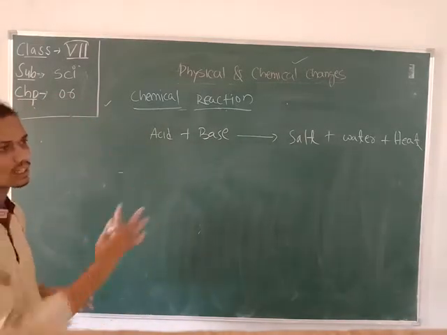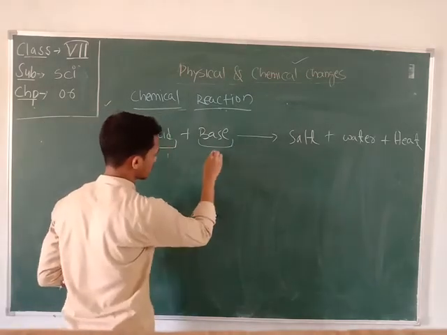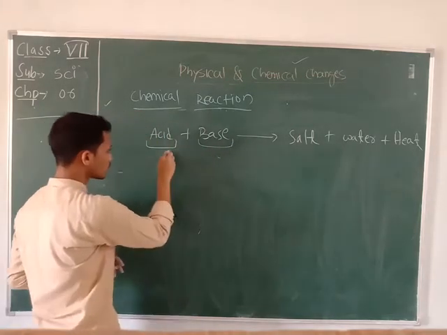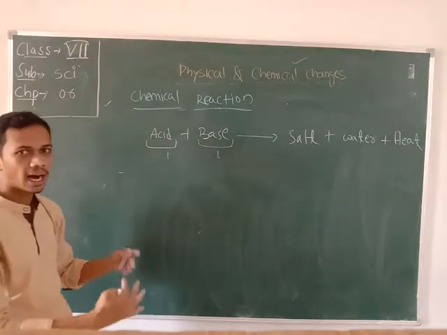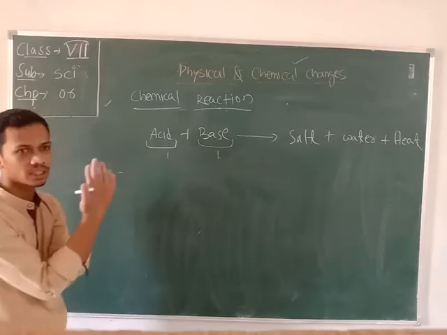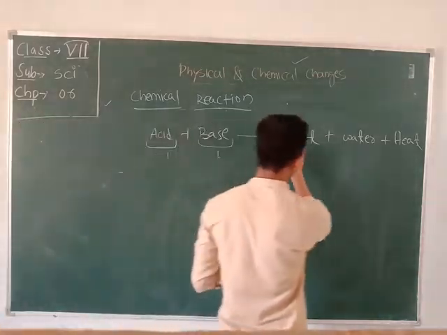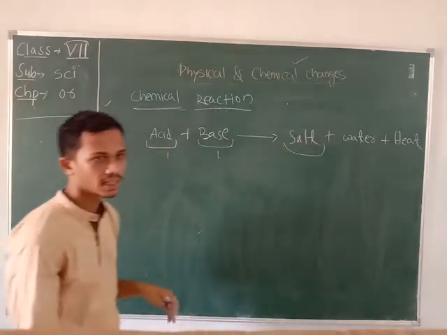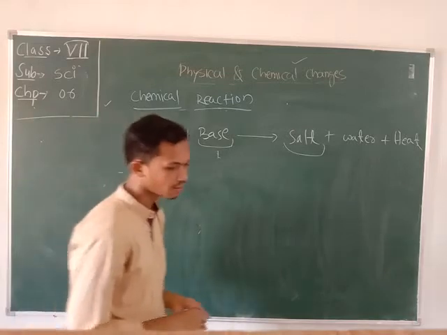Okay, so what have we done here? Here this is one substance, and this is another substance. These two substances come in contact with each other and react to form a new substance. This is called a chemical reaction. So what happens in a chemical reaction?